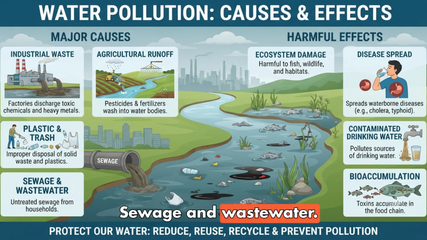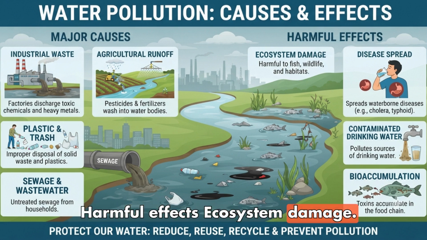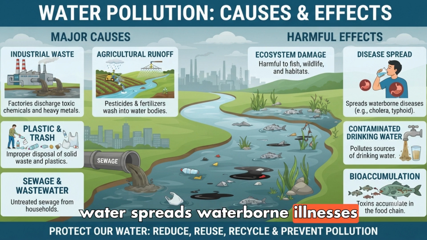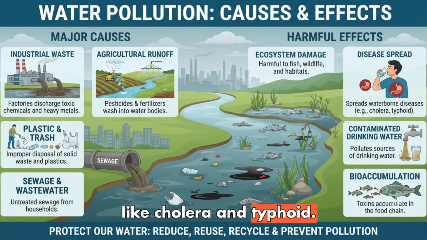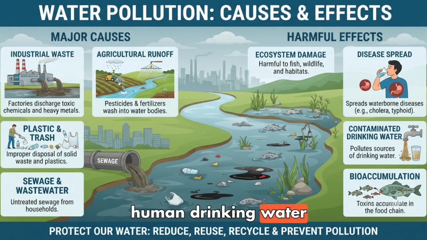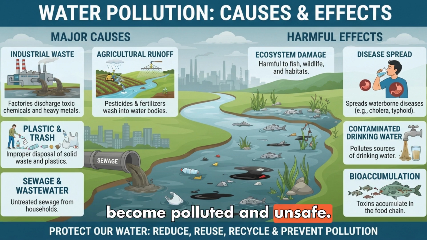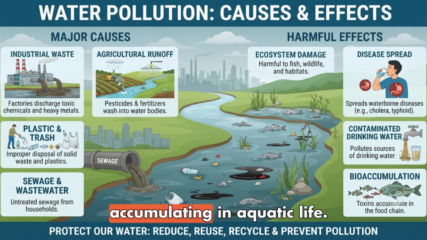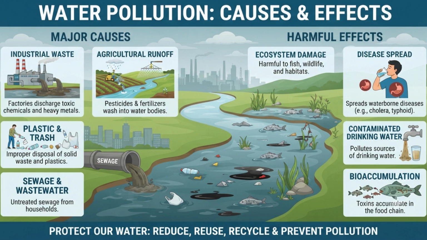Sewage and wastewater. Untreated waste from households is often released into the water supply. Harmful effects: ecosystem damage. Pollution harms fish, wildlife, and natural habitats. Disease spread. Contaminated water spreads waterborne illnesses like cholera and typhoid. Contaminated drinking water. Vital sources of human drinking water become polluted and unsafe. Bioaccumulation. Toxins move up the food chain, accumulating in aquatic life.